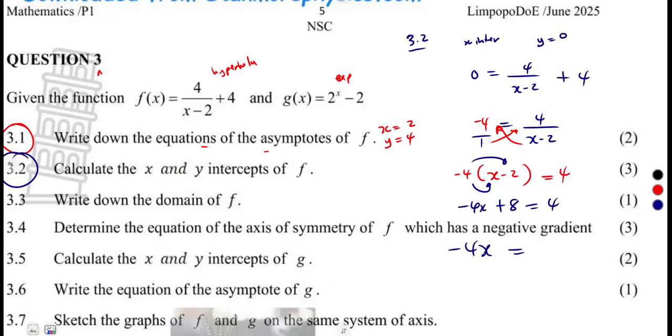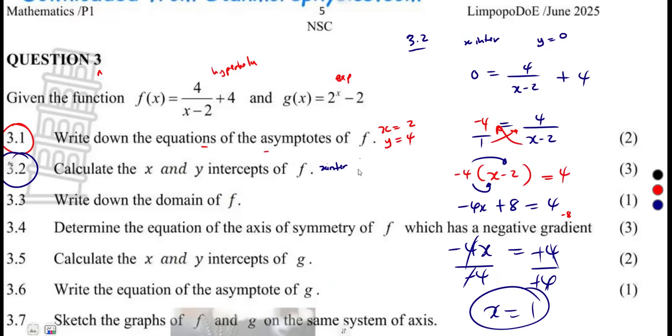Negative 4x is equal to what? 8 to the other side, that's a negative. So 4 minus 8, that's minus 4. Dividing by negative 4, our x was going to be a positive 1. Meaning to say, considering the x-intercept, in this case, that's at 1, and y is equal to 0. Remember, for the x-intercept, y has to be equal to 0.